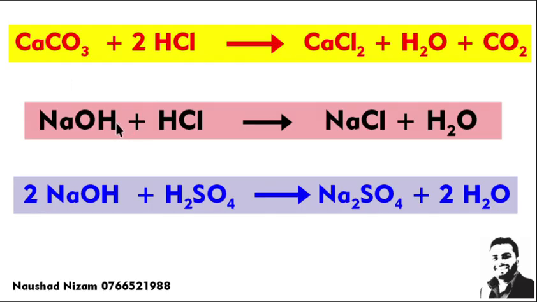For example, sodium hydroxide and HCl are two compounds. They give two compounds, sodium chloride and H2O. Sodium goes with chlorine, H goes with OH. They make a water molecule. Sodium with sulfuric acid, H2SO4: sodium goes with sulfate, H goes with OH. These are double displacement reactions. Calcium goes with Cl, H goes with carbonate, which breaks down again into water and carbon dioxide. So calcium carbonate with HCl is a double displacement reaction used to produce carbon dioxide gas. Any carbonates, any bicarbonates, when they react with acids, you can get carbon dioxide gas.